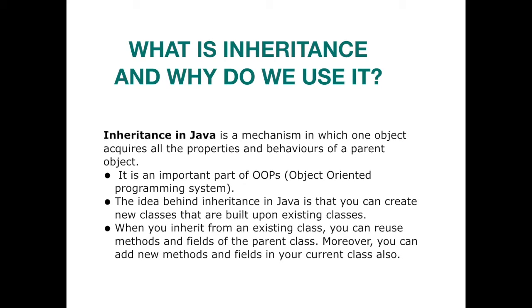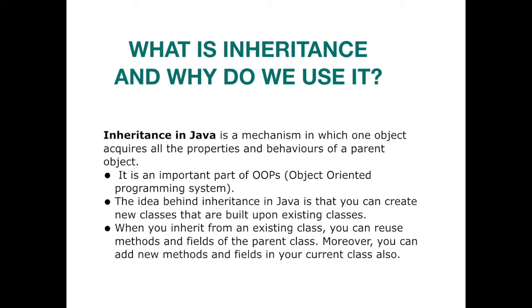In the same way, Java uses inheritance to copy the behavior and properties from a parent object. That is, if I say that class A inherits the properties from class B, then the class it inherits from becomes the parent class. So class B will be the parent and class A will be the child class.